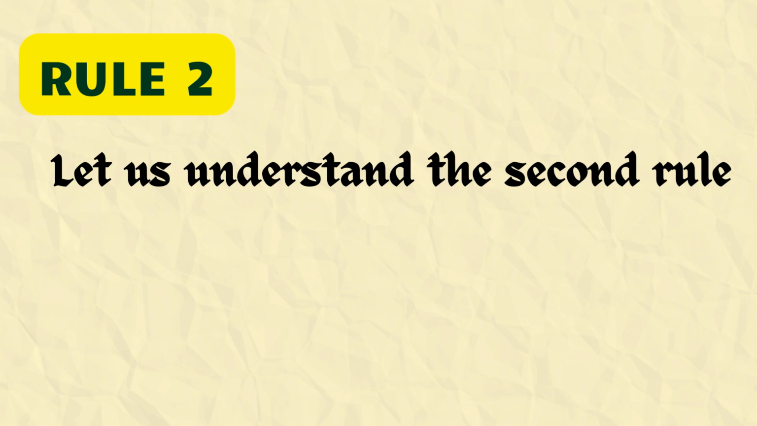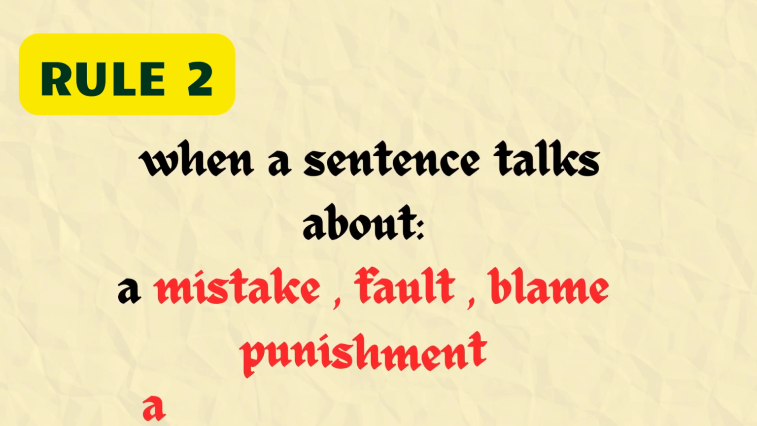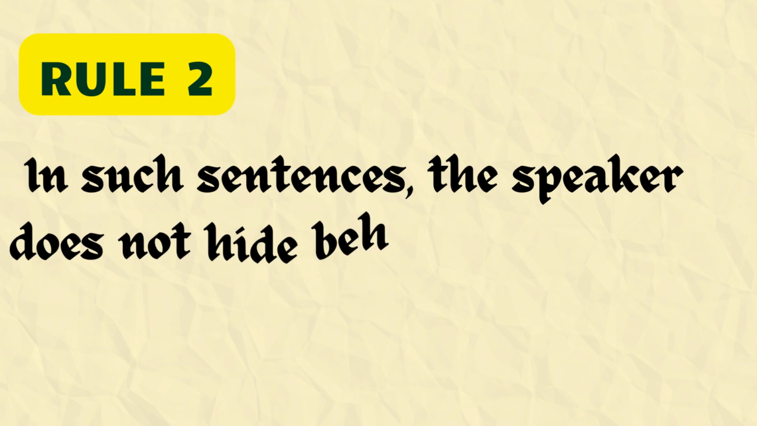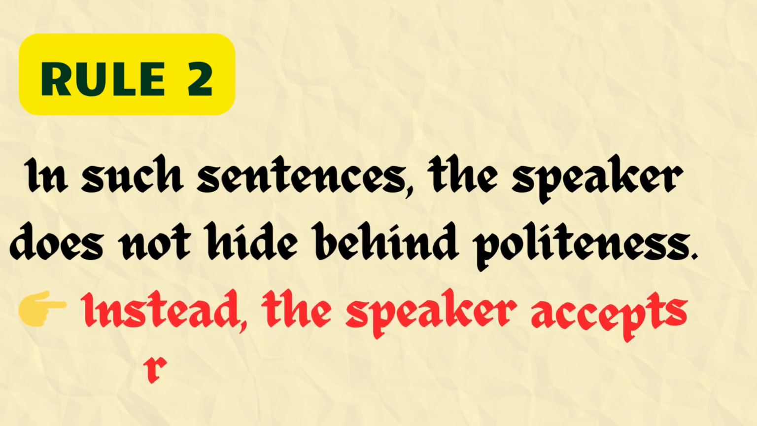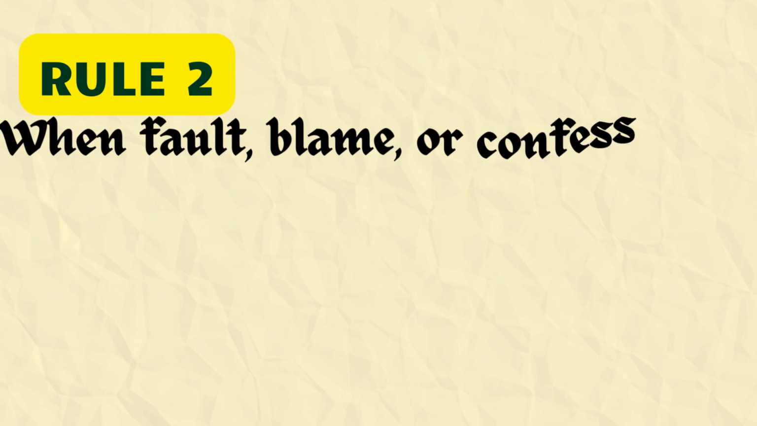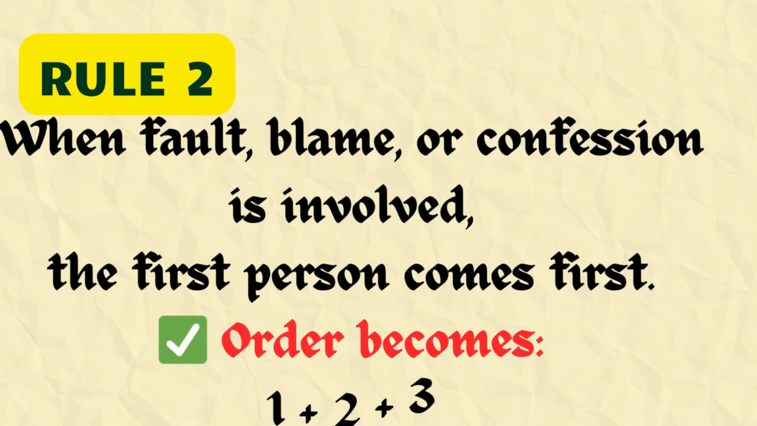Okay. Now let us understand the second rule of pronoun order. Rule 2 is used when a sentence talks about a mistake, fault, blame, punishment, apology, or confession. In such sentences, the speaker doesn't hide behind politeness. Instead, the speaker accepts responsibility first. When fault, blame, or confession is involved, the first person comes first, and the order becomes first person, second person, and third person.